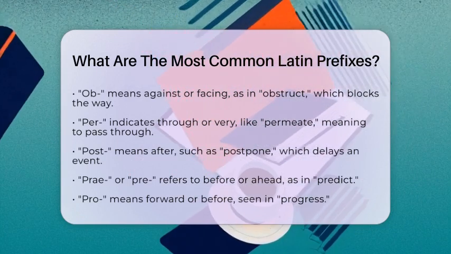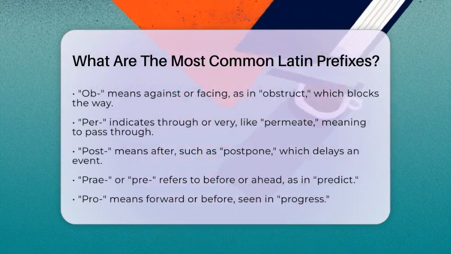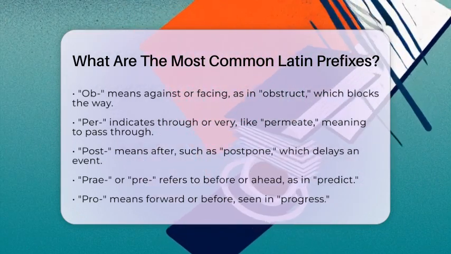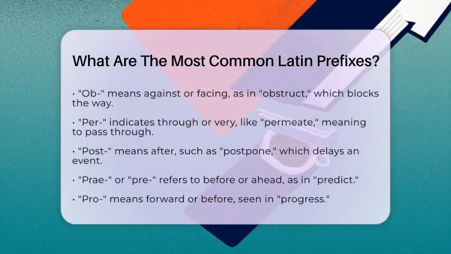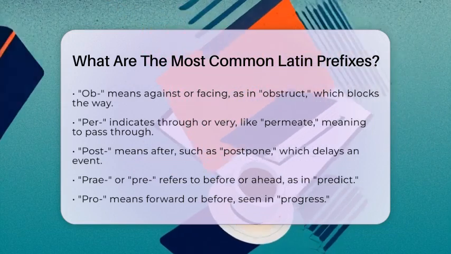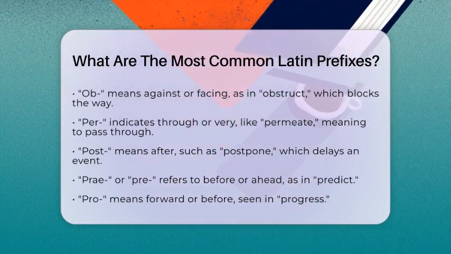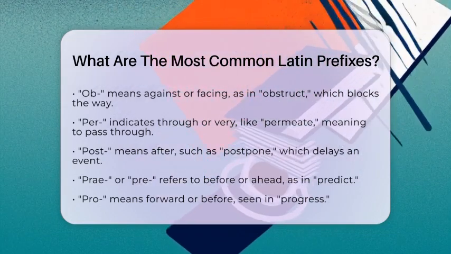Per means through or very. Permeate means to pass through something, like a smell spreading through a room. Post means after. Postpone means to delay something until later. If a meeting is postponed, it's moved to a later time.